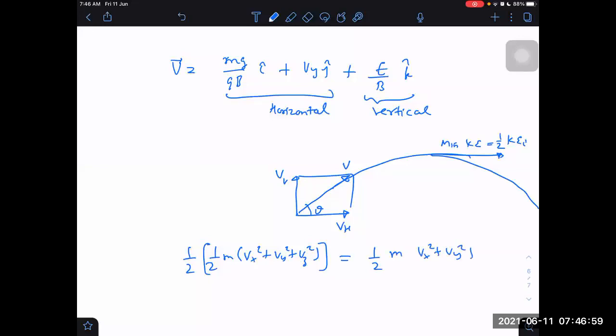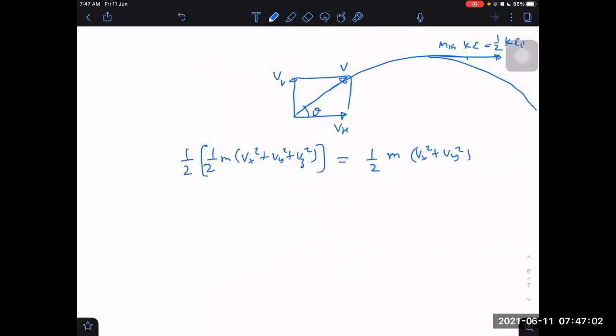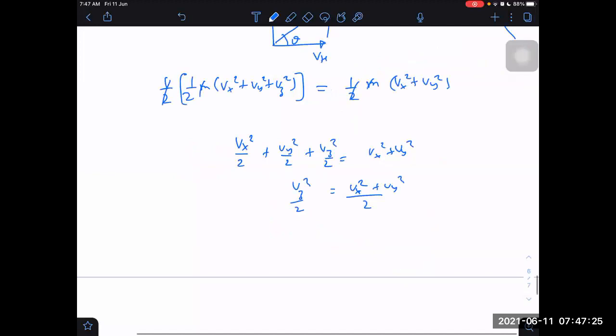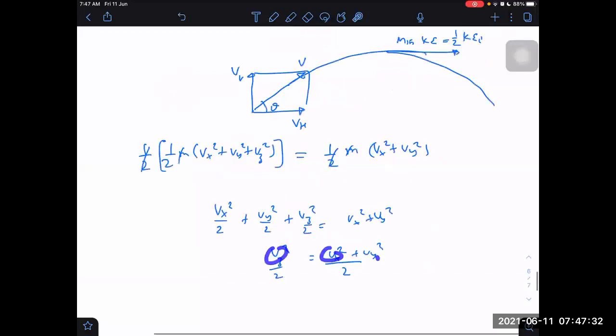Let us now solve this equation. What we get from here? M and M cancelled. Half also gets cancelled. Vx square by 2 plus Vy square by 2 plus Vz square by 2 is equal to Vx square plus Vy square, so Vx square plus Vy square is equal to Vz square. Think from here, what will be the value of Vy, because Vy was the only unknown. We were already aware what is Vz, what is Vx. Vy was the unknown, which we can get now.